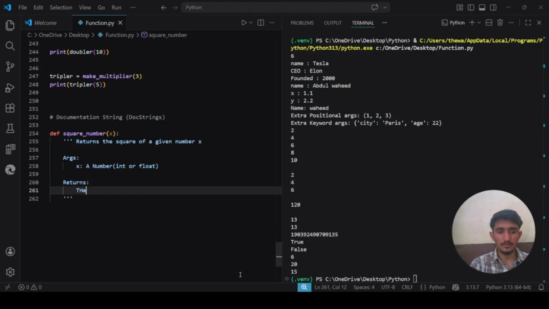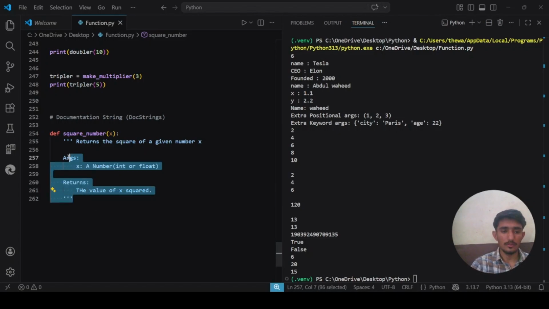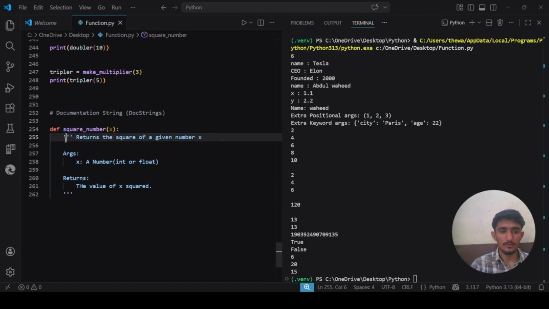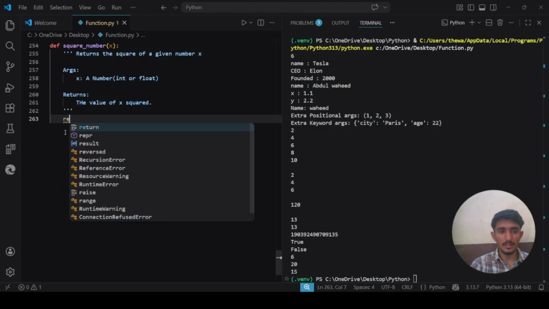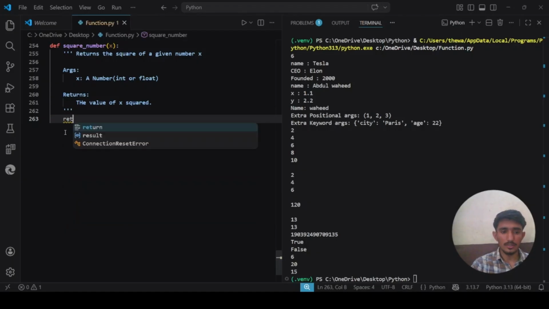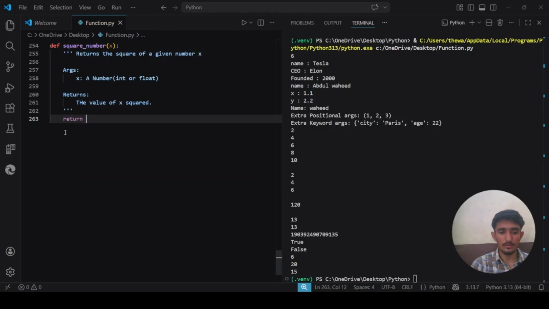It returns the value of x square. Okay, this is just a doc string. You see it from here up to here, inside the triple quote. So now let me just write the function, which is like return x into 2.